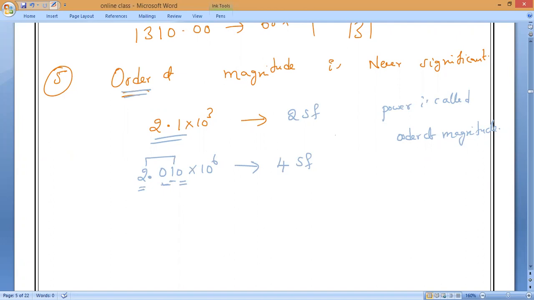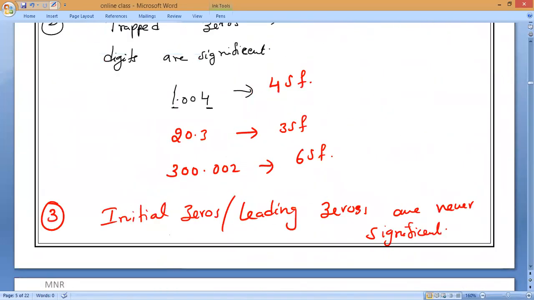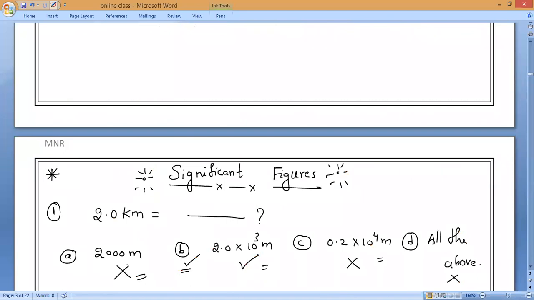Next, 200. How many significant figures? 1 significant figure. Now, the same 200 I will write like this: 2 into 10 power 2. Both are 200 only in value. How many significant figures? 1 significant figure.